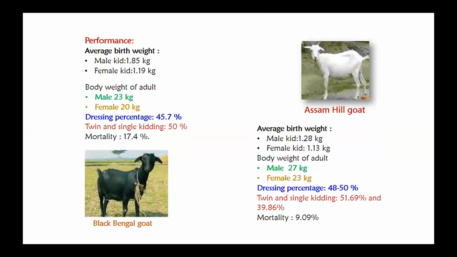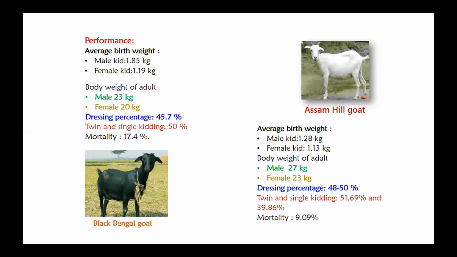Now, about the performance of these breeds in the Northeast region. For Black Bengal goat, the average birth weight of male is 1.85 kg and female is 1.19 kg. Adult body weight of male is 23 kg and female is 20 kg. Dressing percent is 45.7%, twin and single kidding is 50%, and mortality is 17.4%.